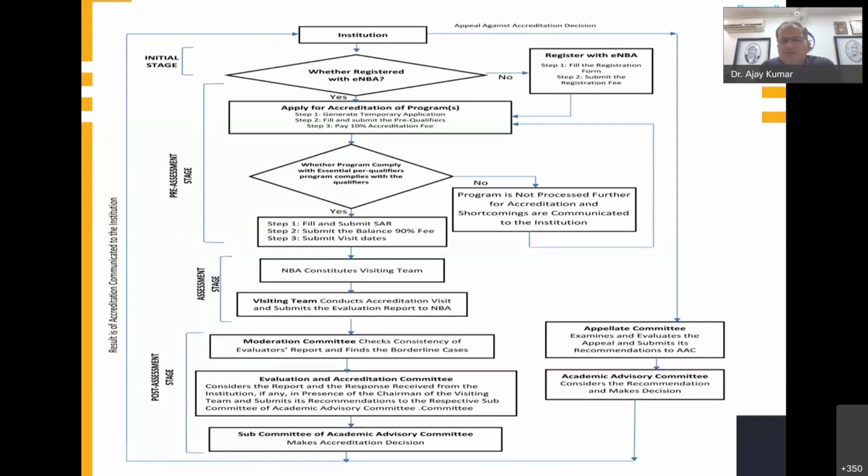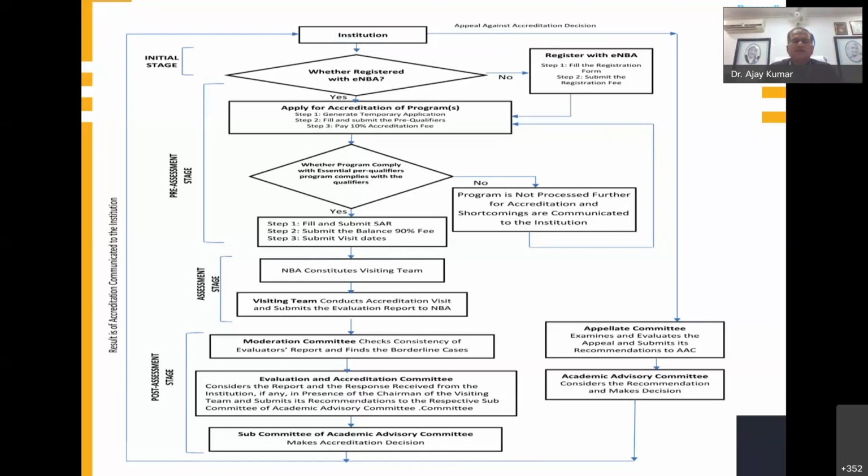If it comes down, as you see at the bottom side, it again goes to the institution. The decision goes to the institution, and again everything is communicated to the institution. So this is the fundamental, overall process for accreditation: the initial stage, pre-assessment stage, assessment stage, and one more, the post-assessment stage.